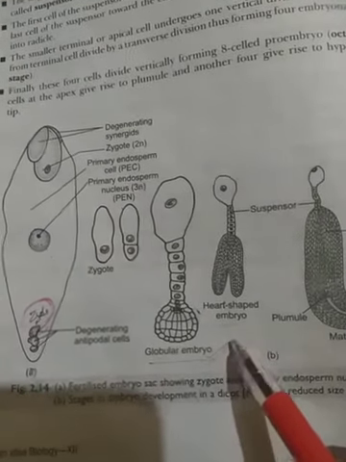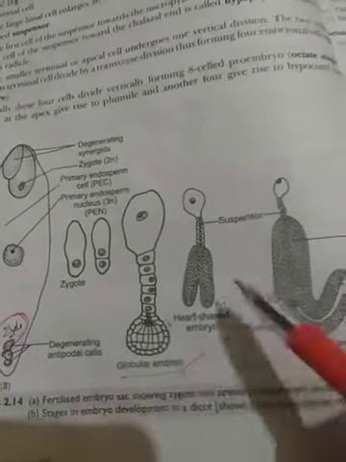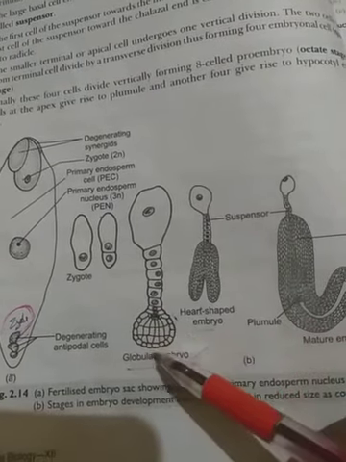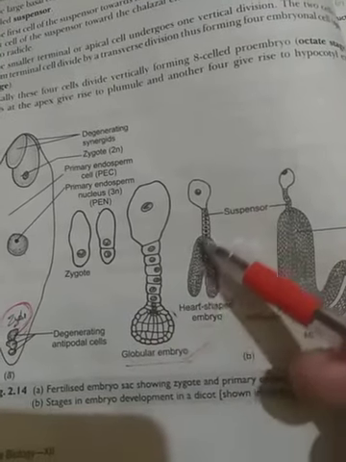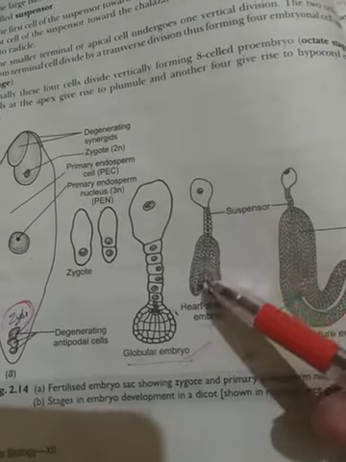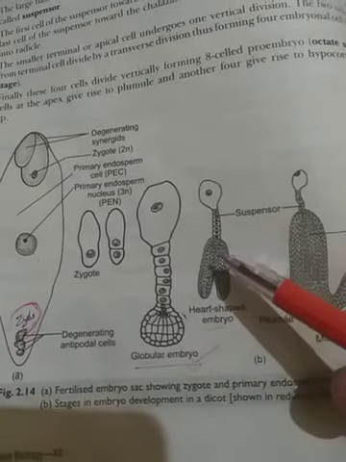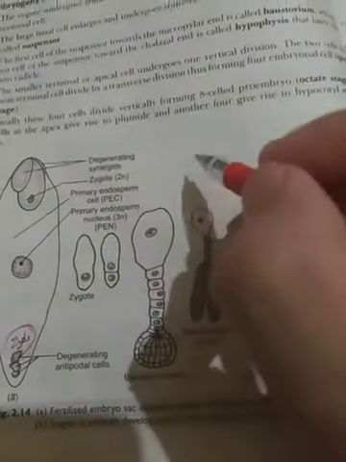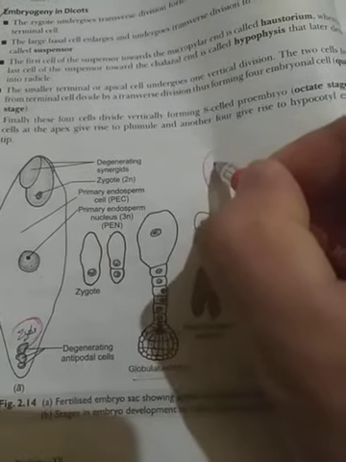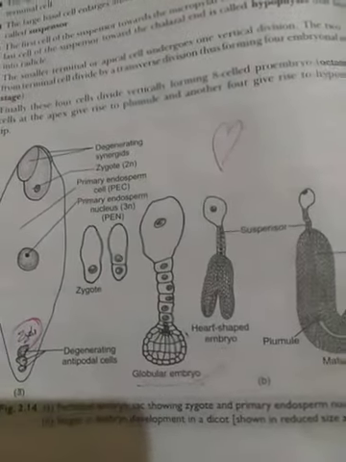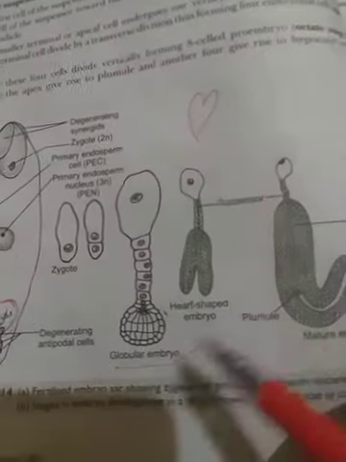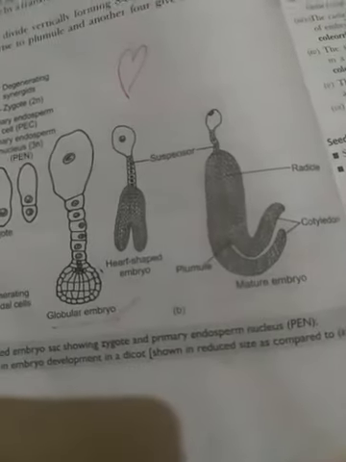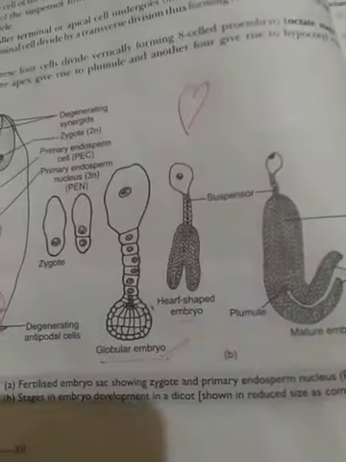Now this globular embryo further changes into the heart shaped embryo. See, this structure is nearly the same here, but the lower globular structure changes into a heart shaped structure. We all know heart shape is this one, and this is the inverted heart shaped structure. We are simply saying heart shaped embryo, and now it gets converted into a mature embryo. Clear? So these are the stages of embryo formation.